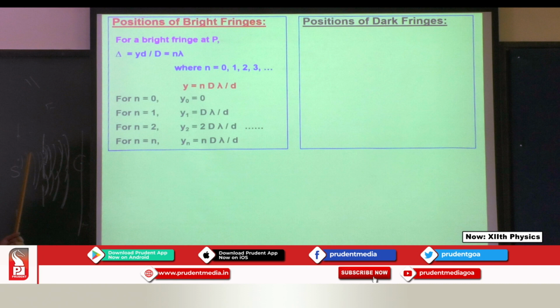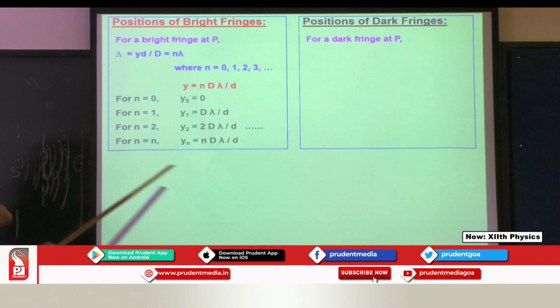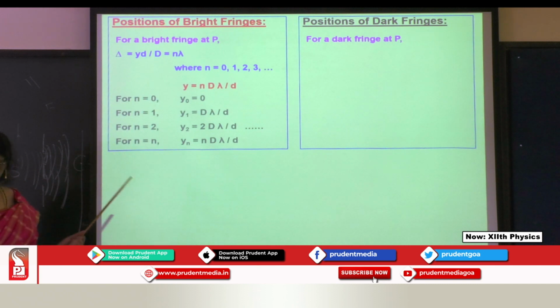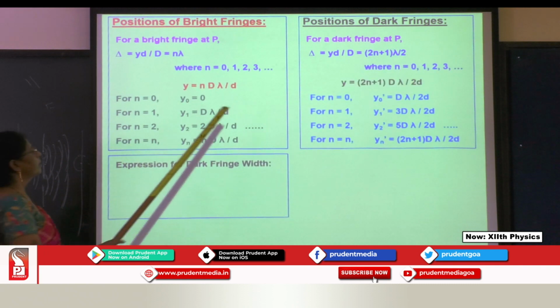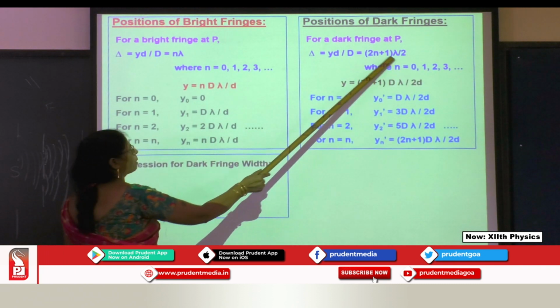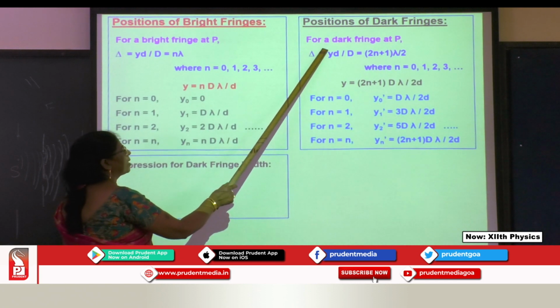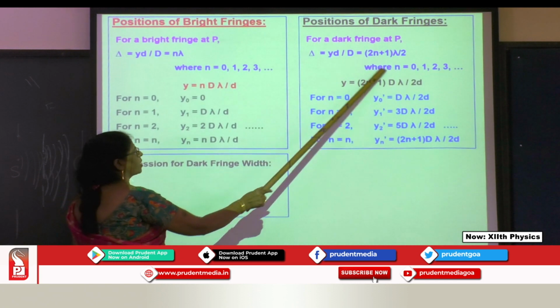Now when you consider the dark fringes, the condition is the path difference is equal to (2n plus 1) into lambda by 2. In the same way, I wanted the value of y, so bring all these factors to the other side.